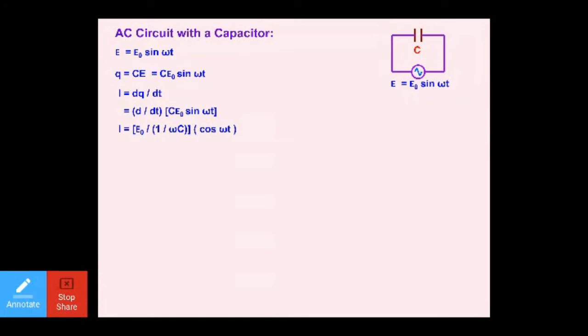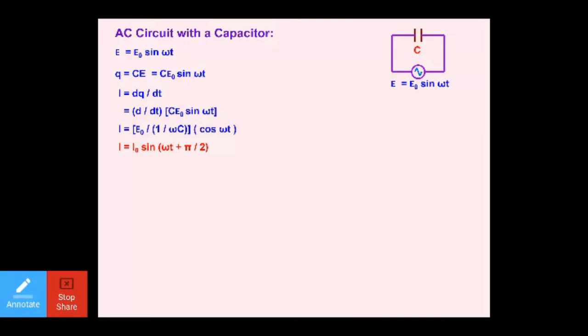Now if you see, omega into C was in the numerator. In this expression, I have written this numerator value as the denominator's denominator, because you already know the denominator's denominator is a numerator. So omega C, which needs to be in the numerator, I have sent into the denominator's denominator. Now why have I done this? I have to replace the value E naught divided by 1 upon omega C by I naught.